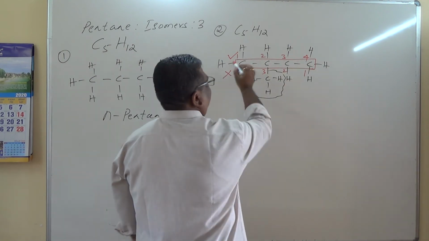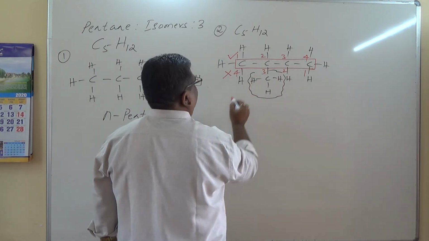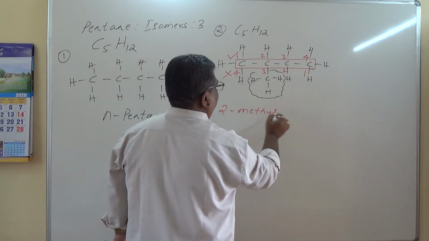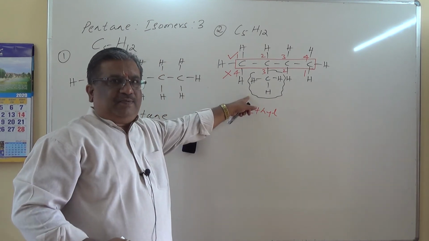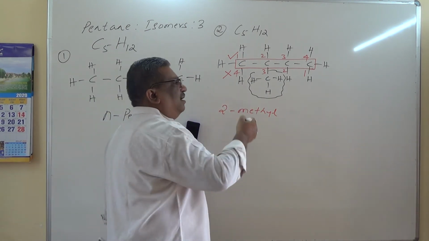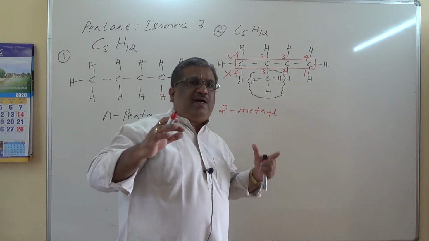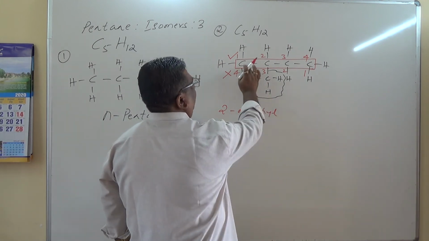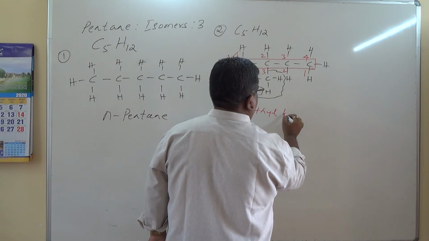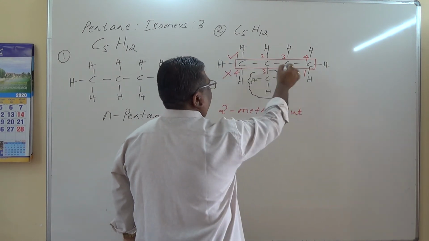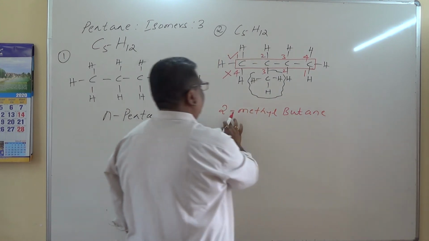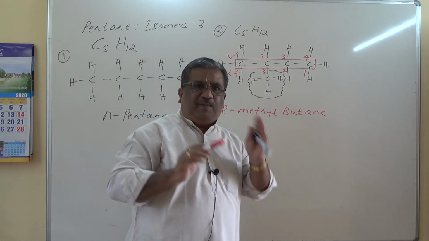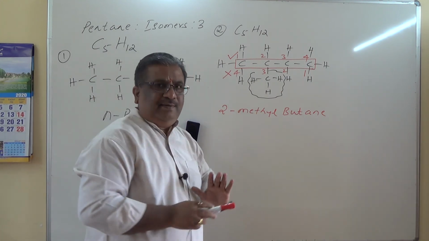If this is the correct numbering, how do you read this one? Methyl, that is attached to 2. So 2 hyphen methyl, because methyl is a prefix. This is a substituent prefix: methyl, ethyl, butyl, pentyl, etc. If those are alkyl substituents, then we use the prefix. So 2-methyl, root word 1, 2, 3, 4, but. Single bond between all carbon atoms, ane. So the name of this compound is 2-methyl butane. You can write small letters also, absolutely no problem. So 2-methyl butane.